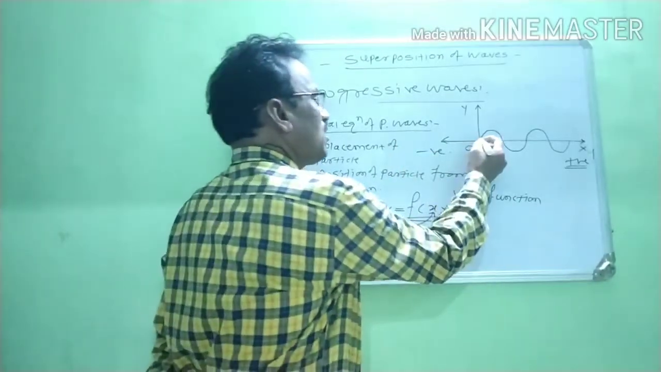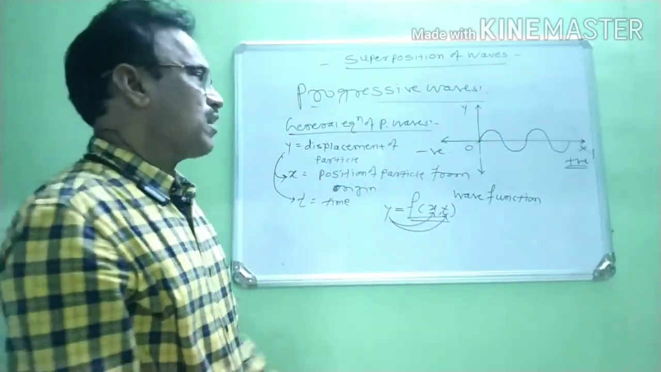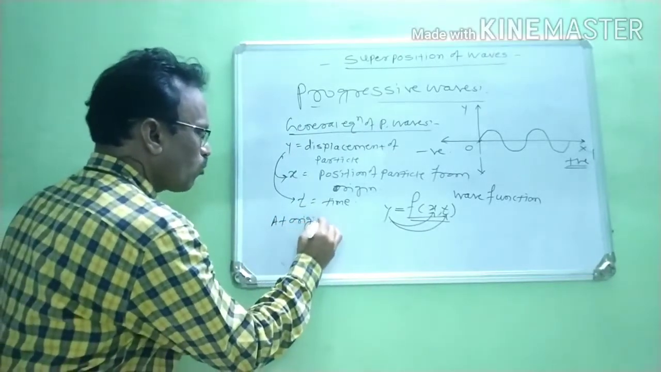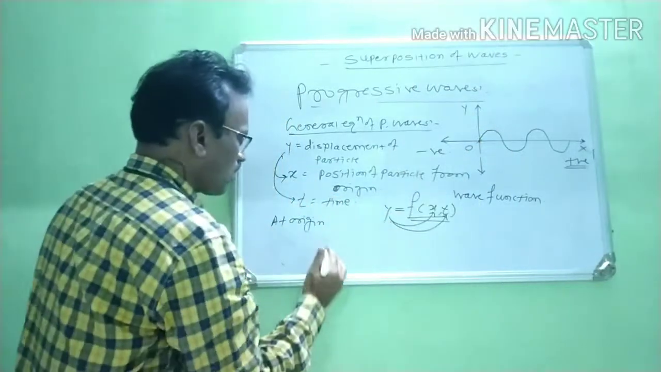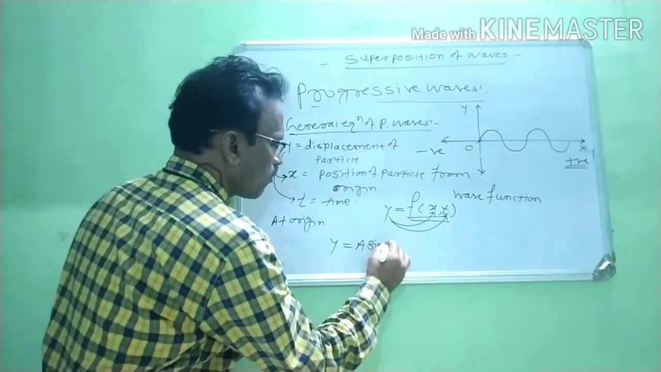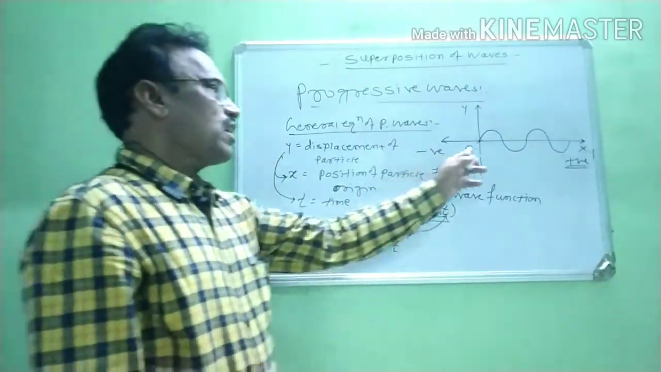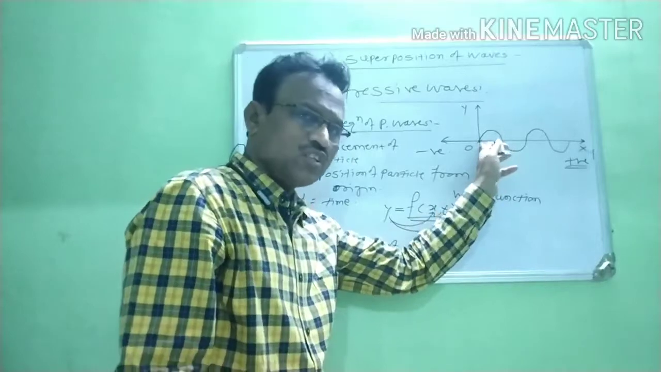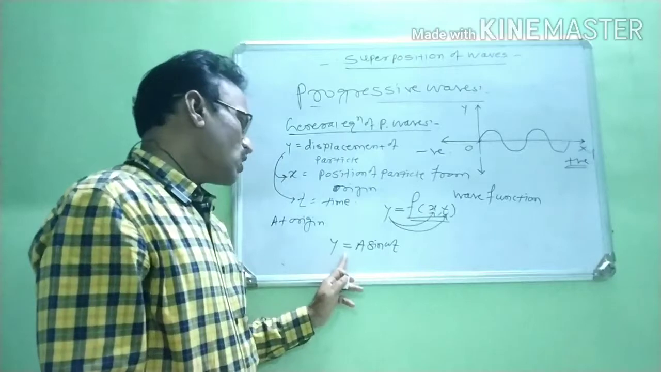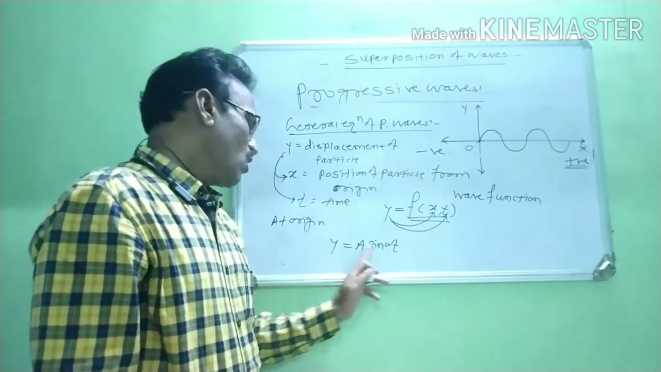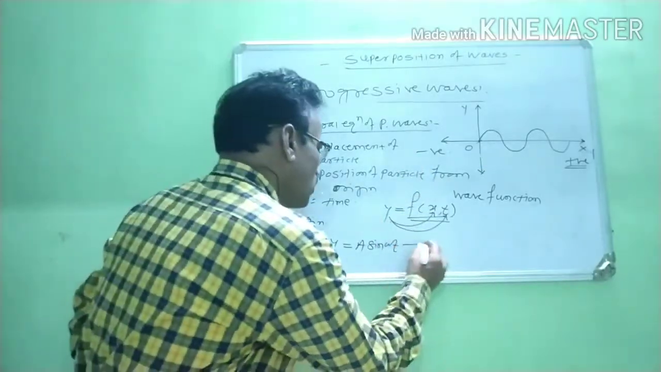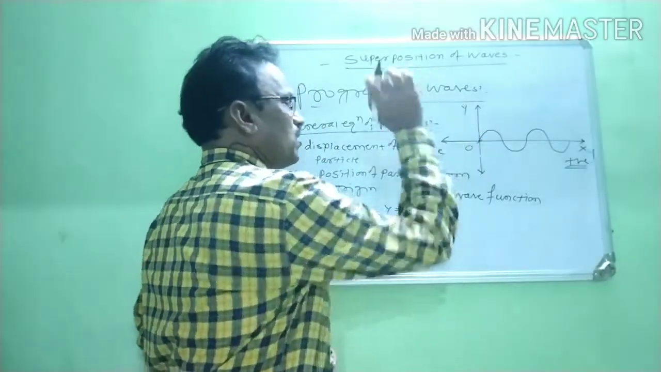Now, when the particle is at rest, means when the particle is at the origin, the displacement of that particle, y, is always equal to a sine omega t. When it is at the origin, the displacement of that particle is denoted by y, and y is equal to a sine omega t, where a is the amplitude of that particle. This is the equation when the particle is at rest.